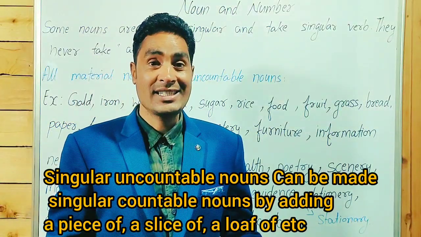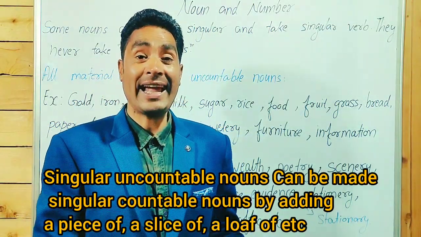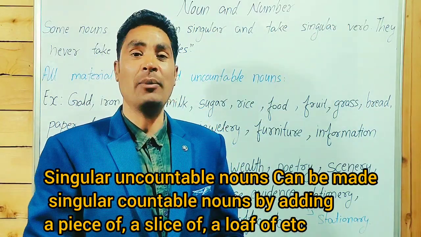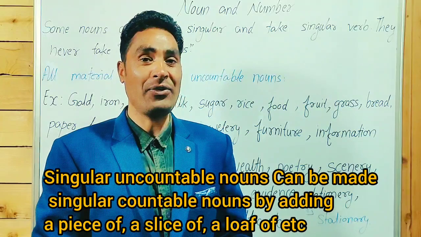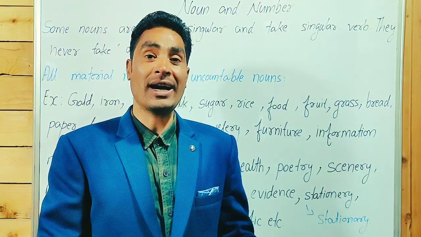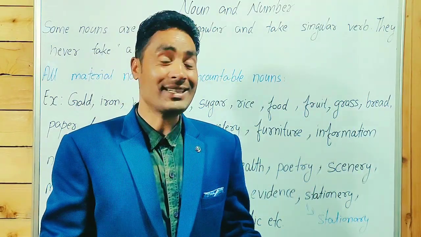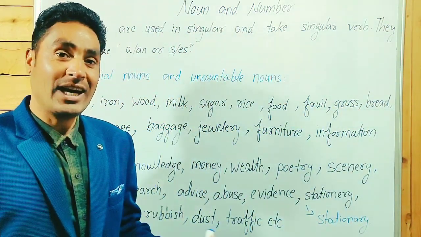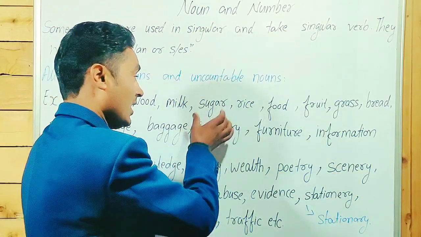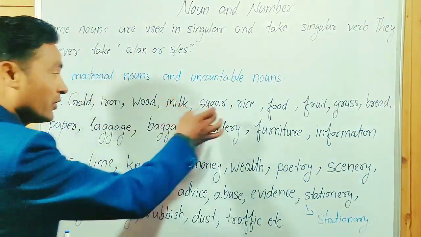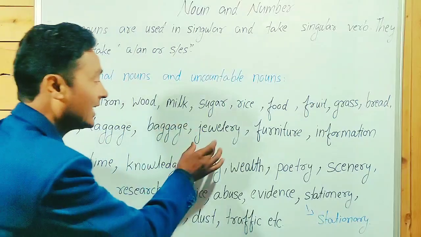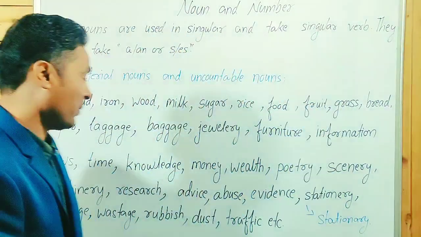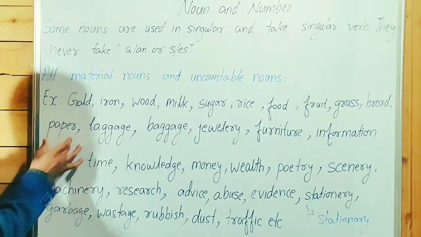My dear friends, singular uncountable nouns can be made singular countable nouns by adding a piece of, a slice of, a loaf of, an item of, a glass of, a kind of, a sort of, a type of, etc. For example, a piece of bread, a slice of bread, a loaf of bread, a glass of milk, a glass of sugar, a glass of rice, an item of jewelry, an item of furniture, a piece of information, a piece of news, a piece of paper, etc.